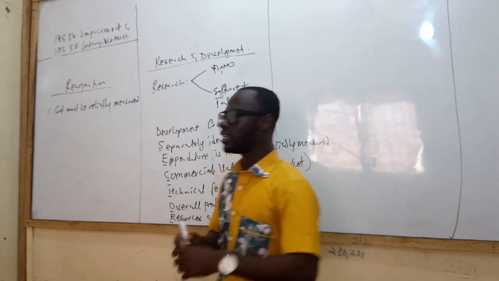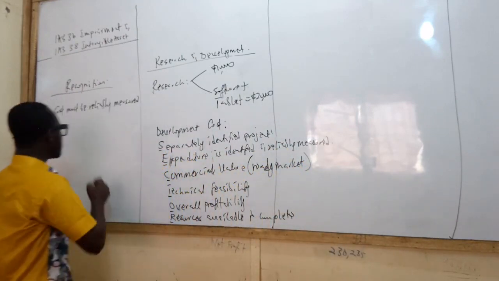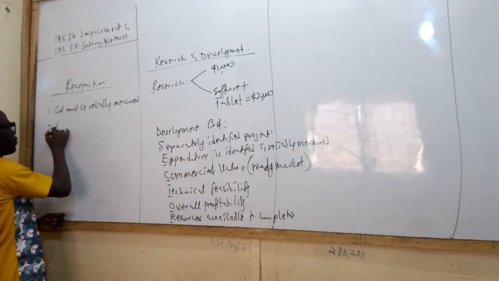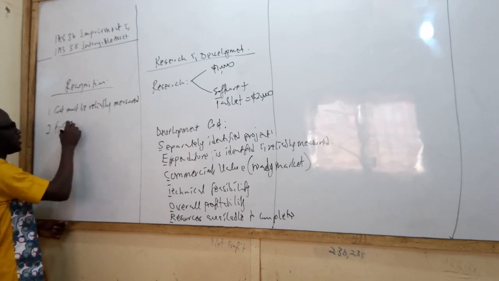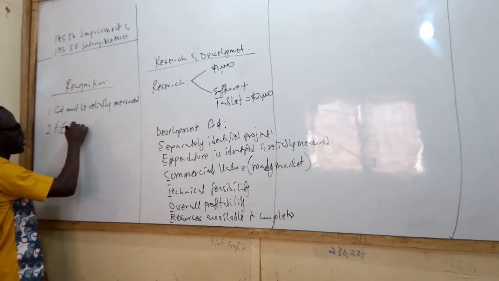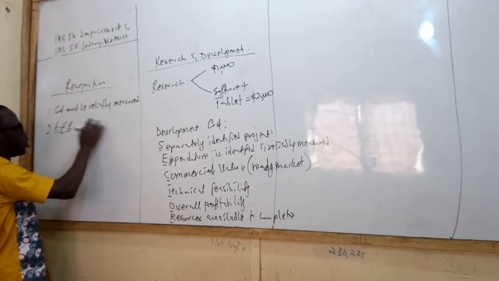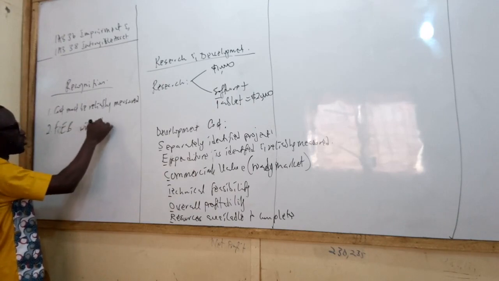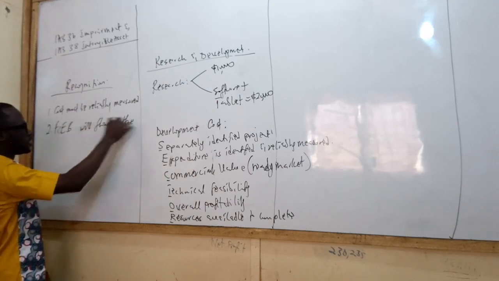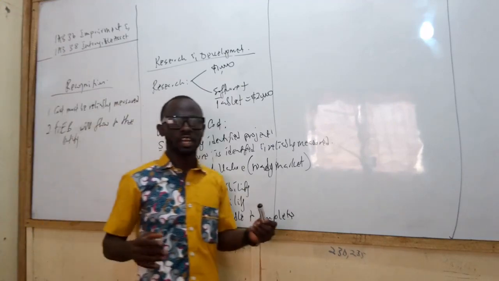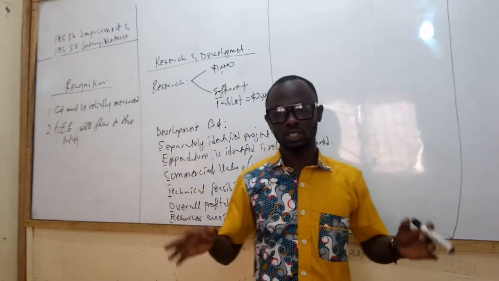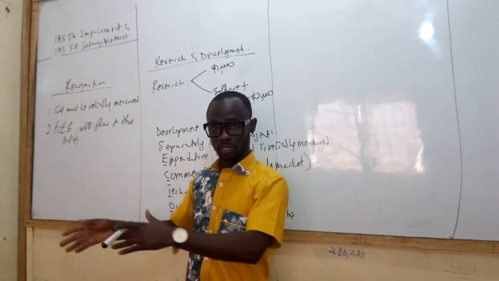The second thing is that future economic benefits from the usage of the asset must flow to the entity. Future economic benefits will flow to the entity. Now when we say future economic benefit, I know by now you should understand what that means.